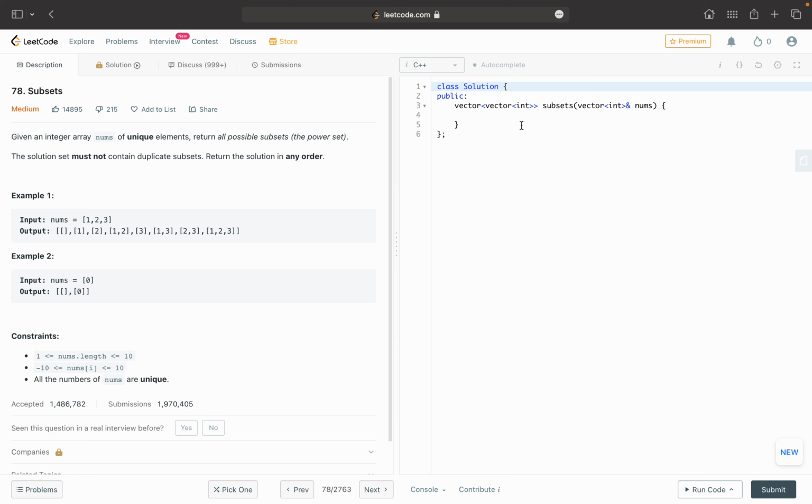Okay, now this is the question. First I will solve this question in C++, then I will translate that into Python. Okay, let's take a global vector of vectors, in which we will store the answers.